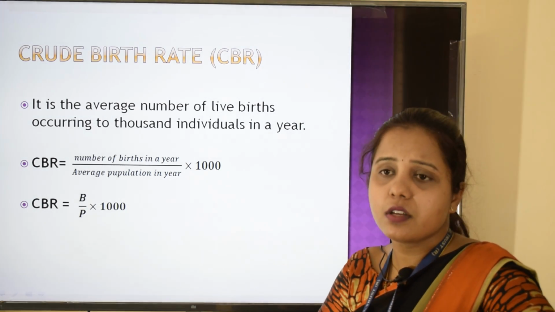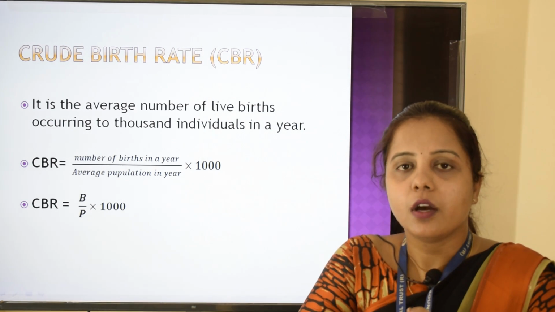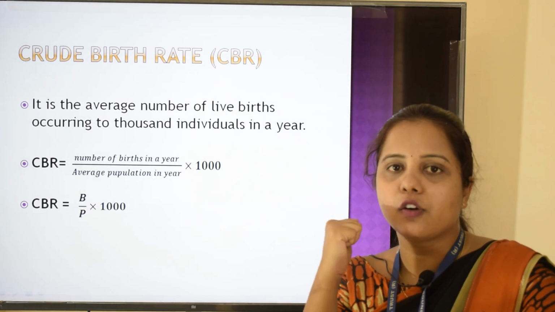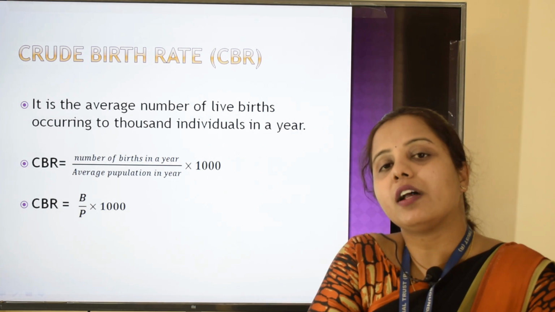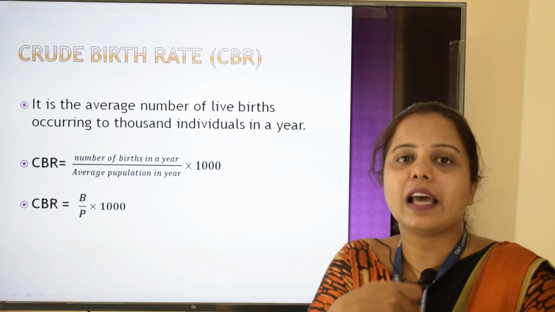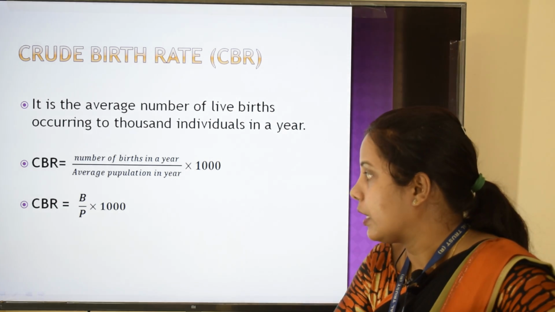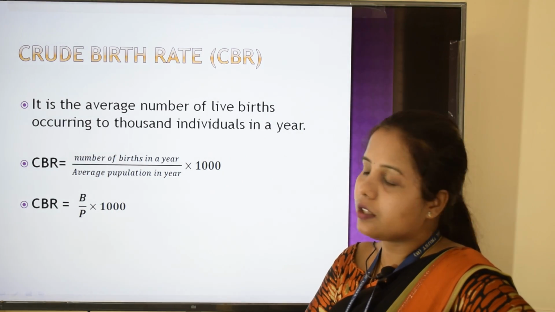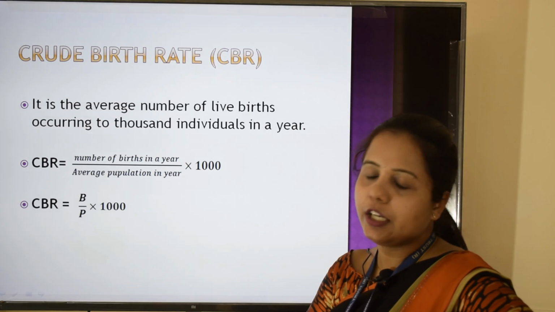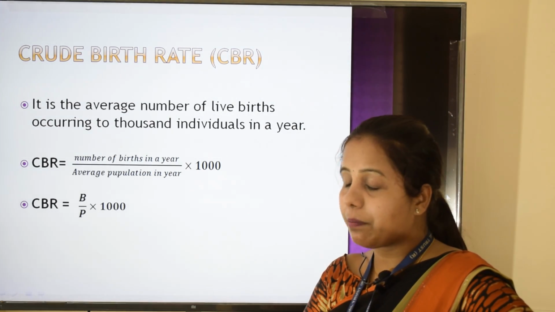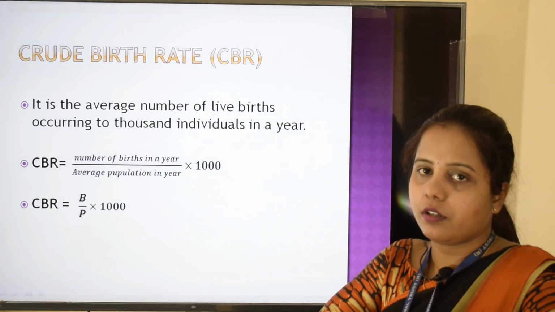All the formulas in this chapter are multiplied by 1000 because these values are not for the entire population, but just for 1000. Like we take an average for every 1000 individuals. In short, we can write the CBR formula as B divided by P into 1000. B represents live births and P represents population.